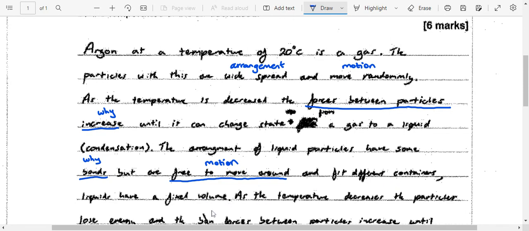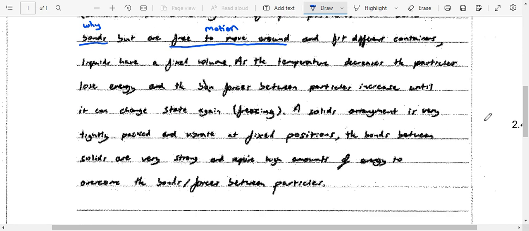So they're telling me a bit about the arrangement there, but they've not said it quite as definitely. As the temperature decreases, the particles lose energy. So again, they're telling me why it's changing state. And the forces between the particles increase. So again, a bit more why, until it can change state again, freezing.